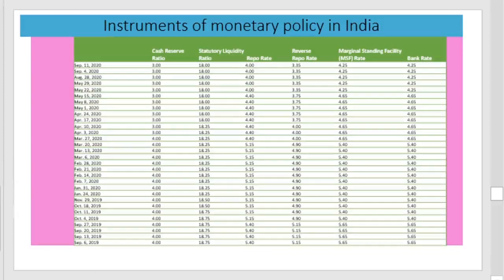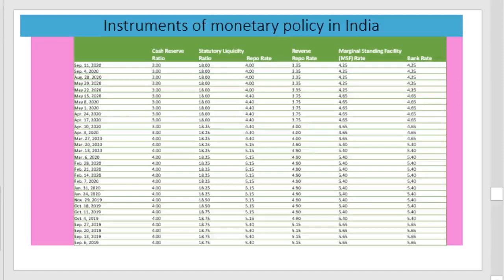Therefore, we examined in this section: What is monetary policy? What are the objectives of monetary policy? What are the two types of monetary policy? That is, expansionary and contractionary policy. What are the different types of monetary policy approaches? Then what are the different instruments? That is, instruments are properly divided into two: quantitative instruments and qualitative instruments. Quantitative instruments reduce the volume of credit in the economy. Qualitative instruments discriminate the use of credit in the economy. Quantitative instruments are known as general tools, and the qualitative instruments are selective tools.